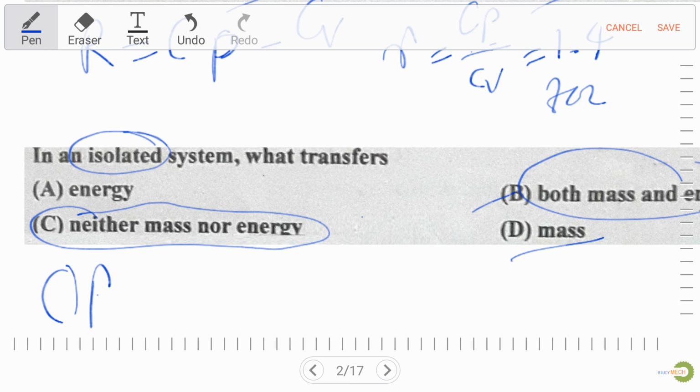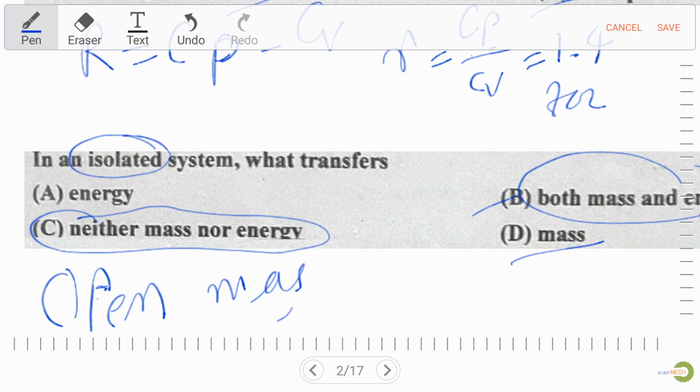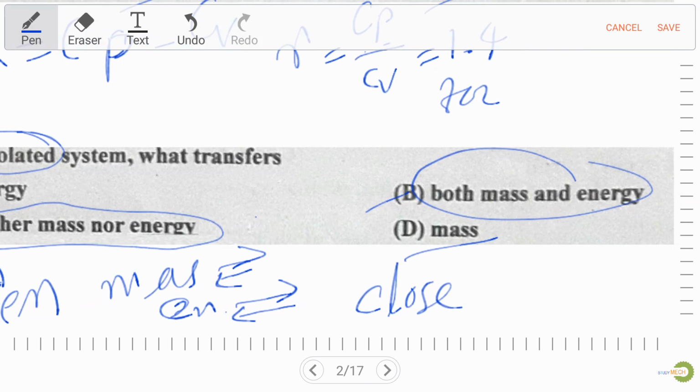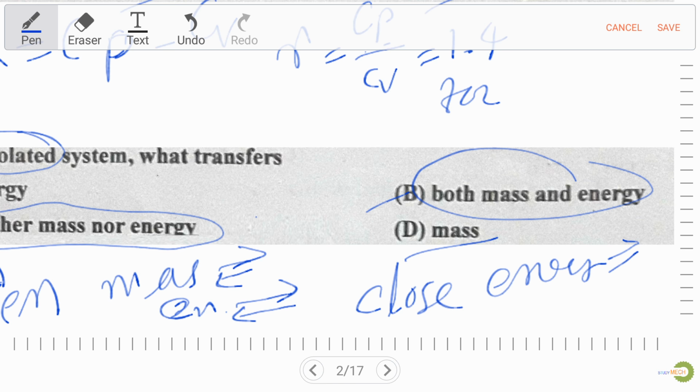Now in an open system, mass and energy both can transfer. Remember this detail. In a closed system only energy can transfer, but mass cannot transfer.